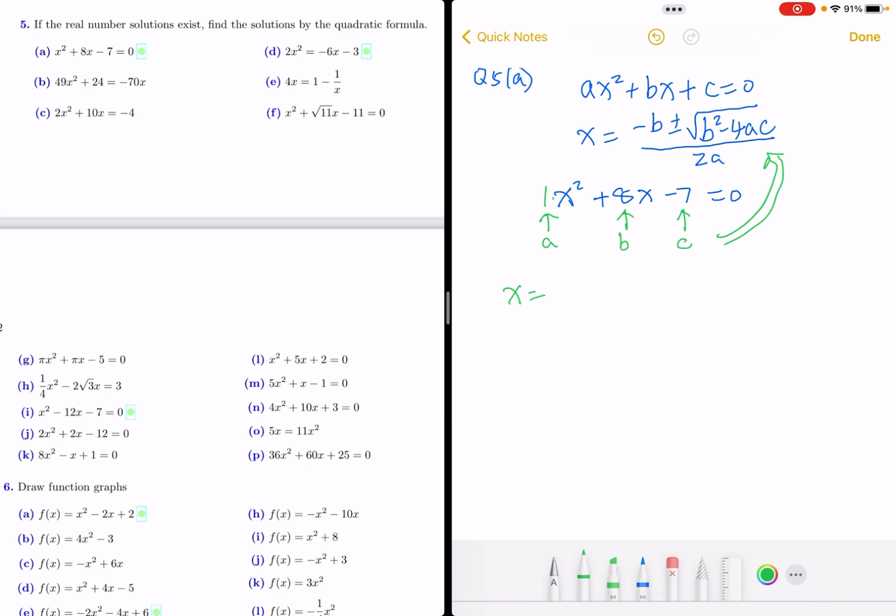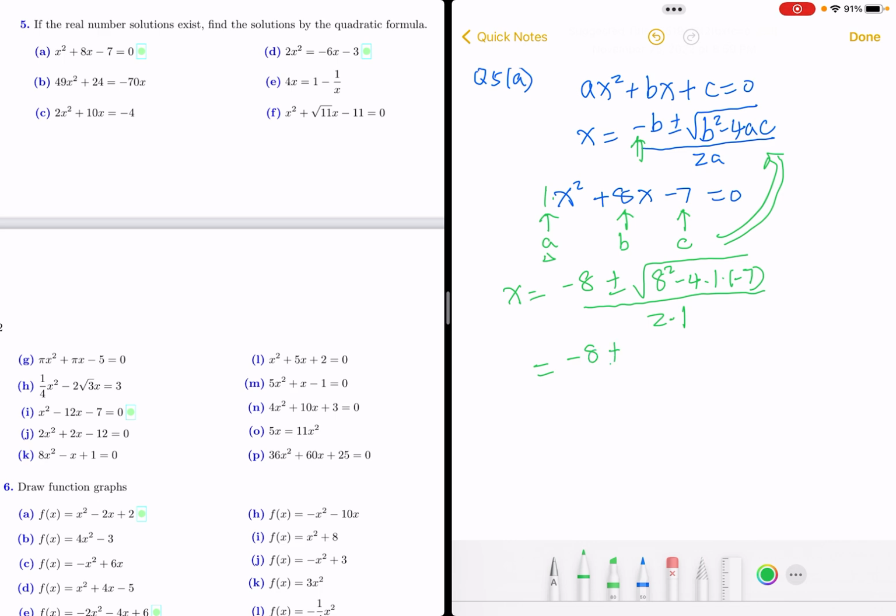equals, b should be negative 8. b is 8, because you all the time have negative, so negative 8. And then plus minus b squared minus 4a, a is 1, 4ac is negative 7. Divided by 2 times a, again a is 1. Okay.